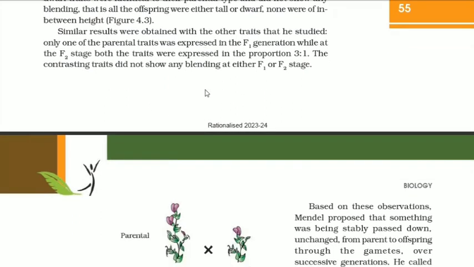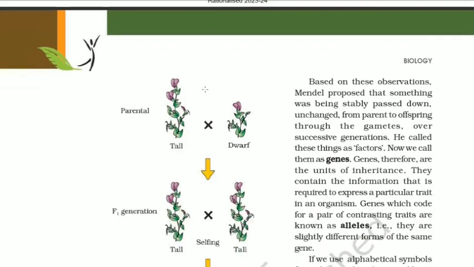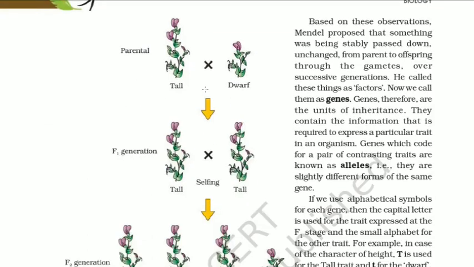Similar results were obtained with the other traits that he studied. Only one of the parental traits was expressed in the F1 generation, while at the F2 stage, both the traits were expressed in the proportion 3:1. The contrasting traits did not show any blending at either F1 or F2 stage. Based on these observations, Mendel proposed that something was being stably passed down, unchanged from parents to offsprings through the gametes.